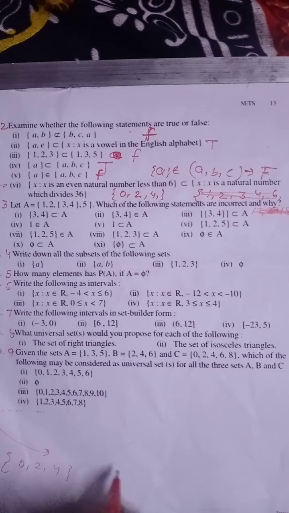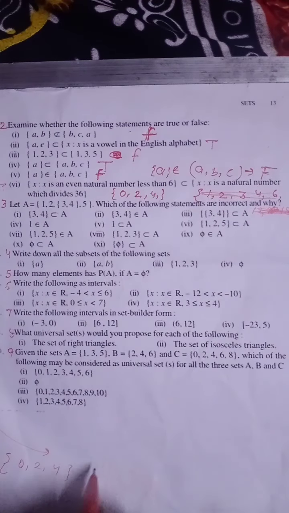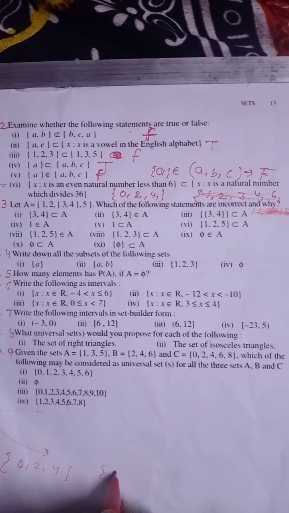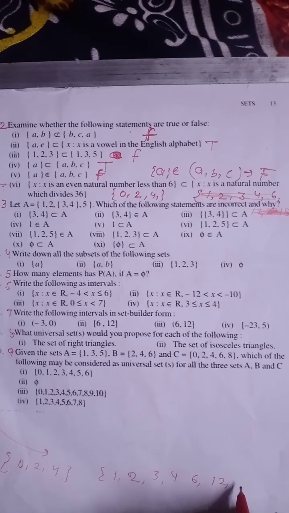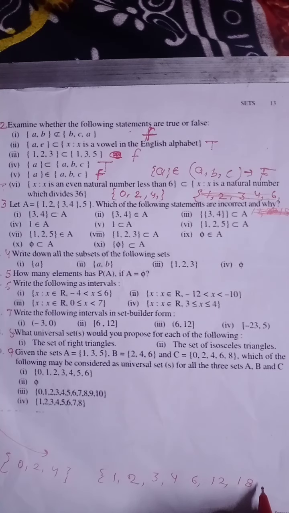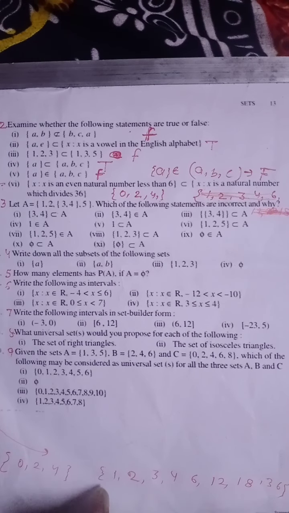And the second set is x is a natural number which divides 12. That means this set is the natural numbers which divide 36. So 1, 2, 3, 4, 6, 12, 18, and the last one is 36. So the natural numbers which divide 36 are these.